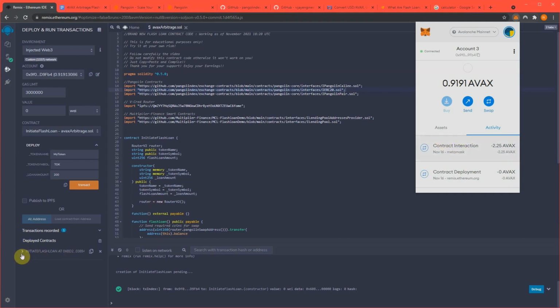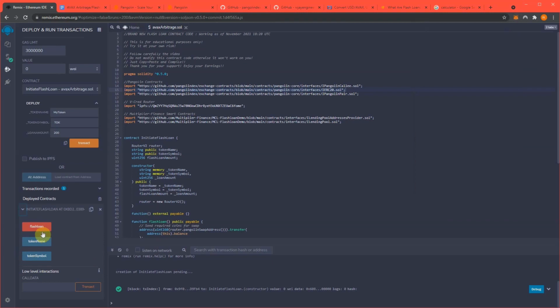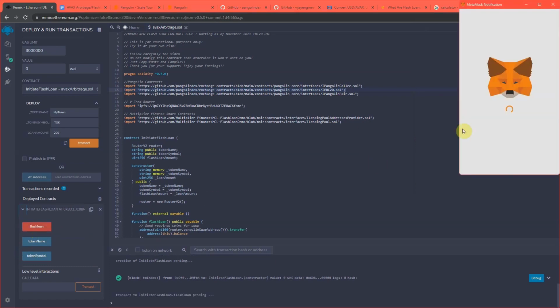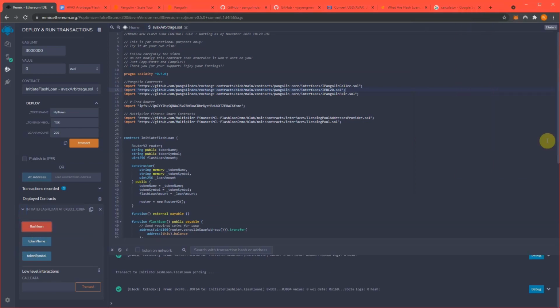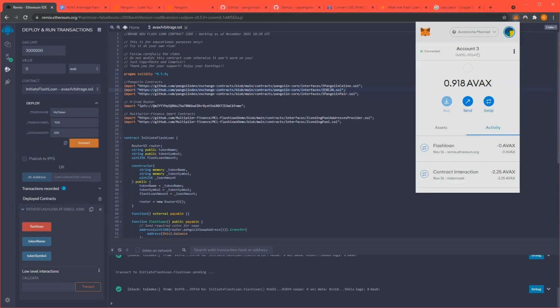Now that we have sent the AVAX to the contract successfully, now we have to run the contract, which will say Flashloan. And we basically hit this, and I'm going to hit this drop down, and you should see it hit pretty soon after I hit the Flashloan button. Flashloan. Confirm. It shouldn't be long. It usually takes about 15-20 seconds.